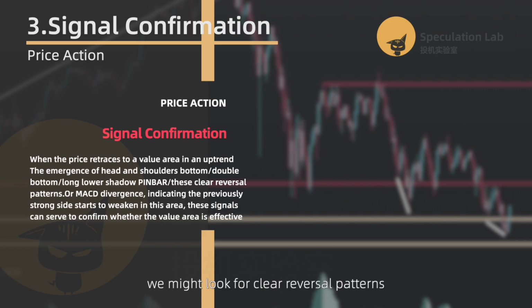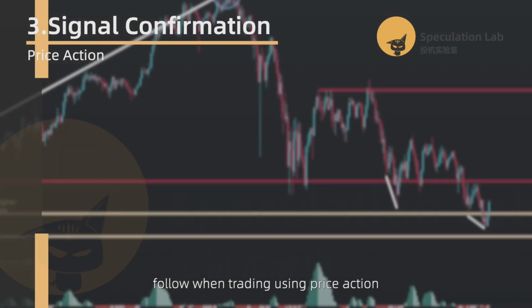For instance, as the price retraces to a value area within the upward trend, we might look for clear reversal patterns such as a head and shoulders bottom, double bottom, or a pin bar with a long lower shadow. These are evident reversal formations. Or we could look for indicators like MACD divergence, signaling that the previously dominant market force is starting to weaken in this area. These signals can help confirm the effectiveness of the value areas. These are the 3 steps I typically follow when trading using price action.